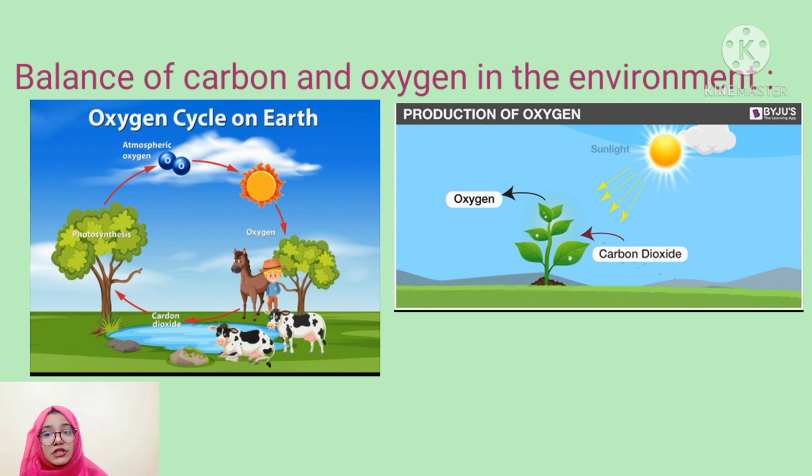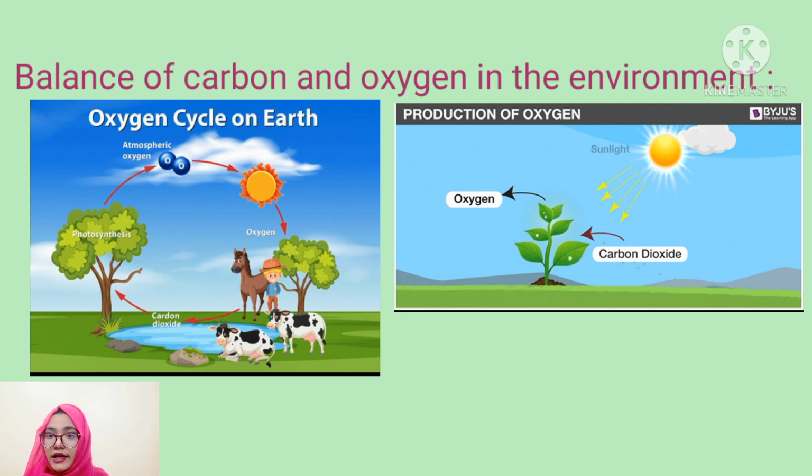Carbon from the body of organisms comes back to the atmosphere through three processes. Firstly, plants and animals at the time of respiration break glucose to produce energy using oxygen from the atmosphere and release carbon dioxide, right?